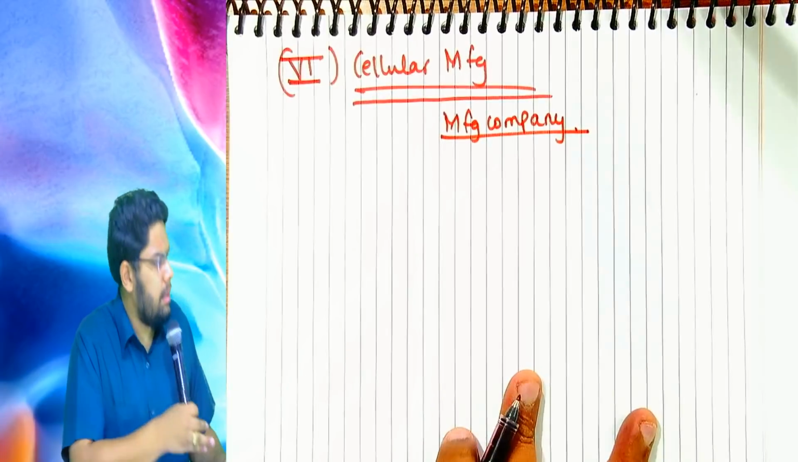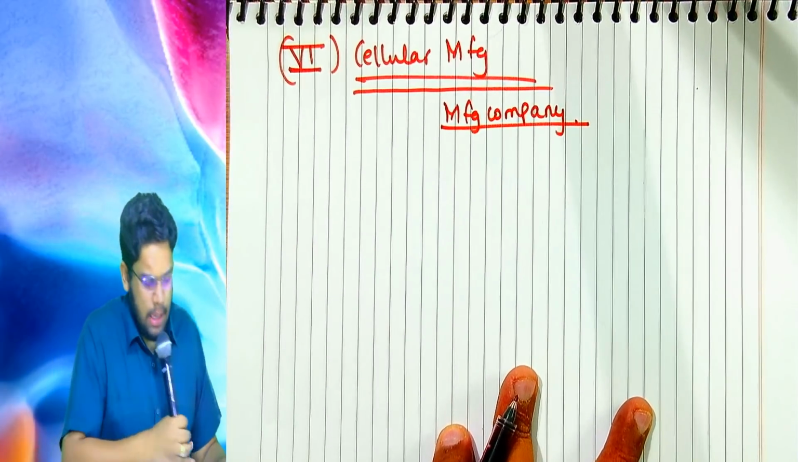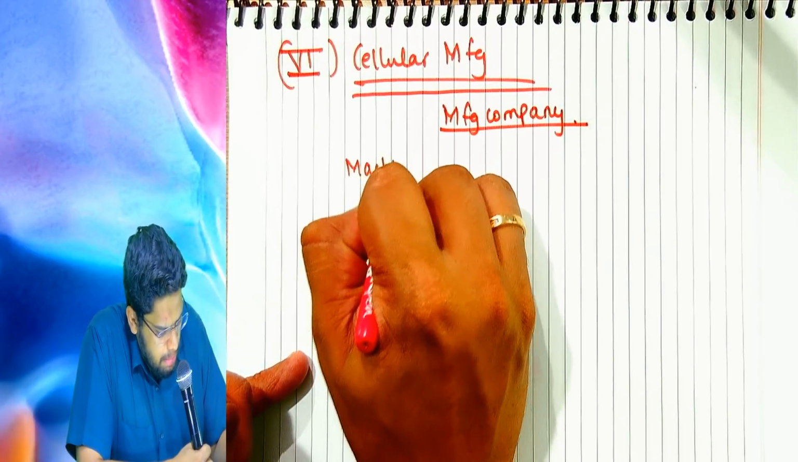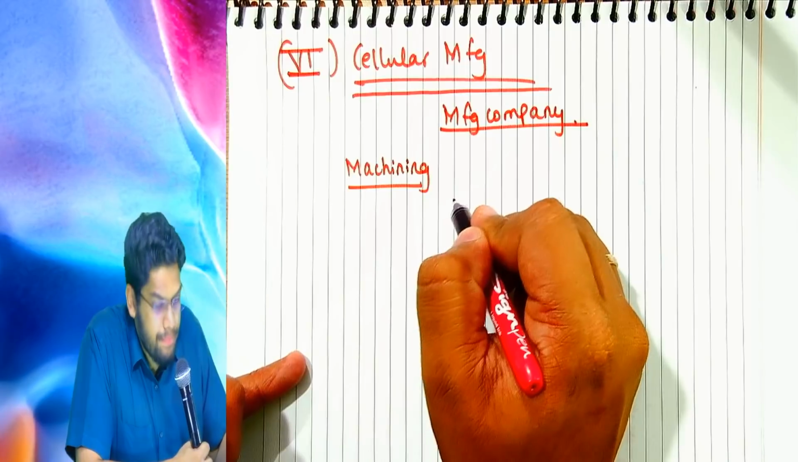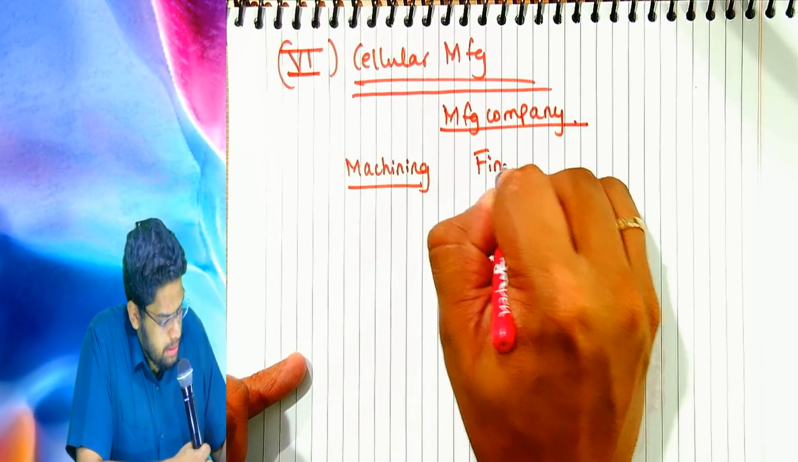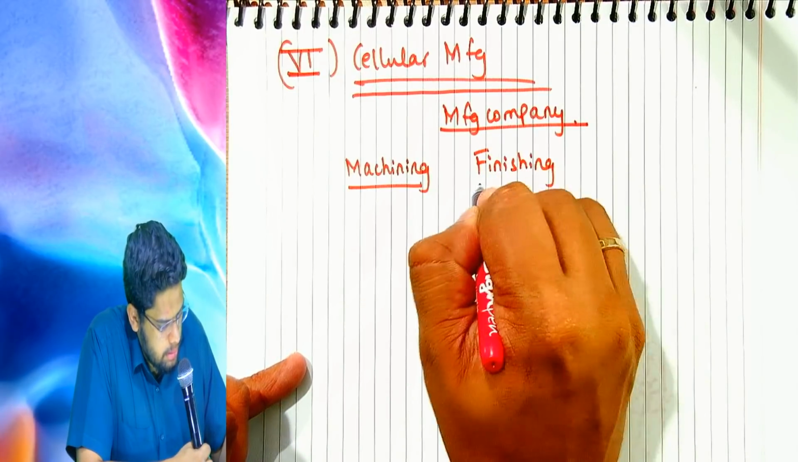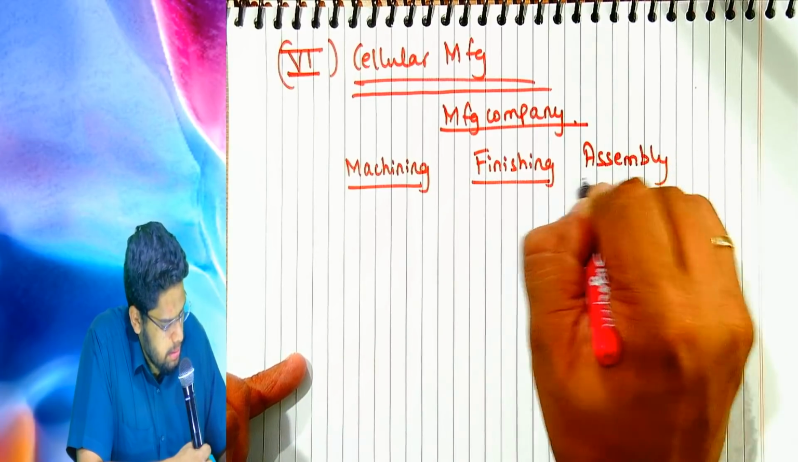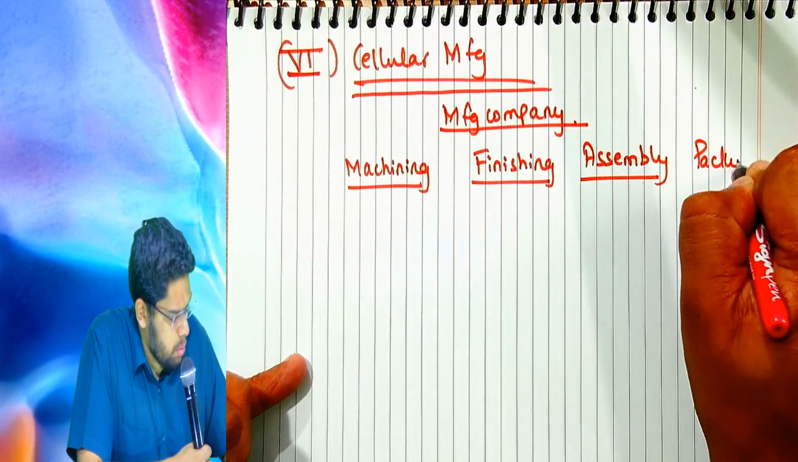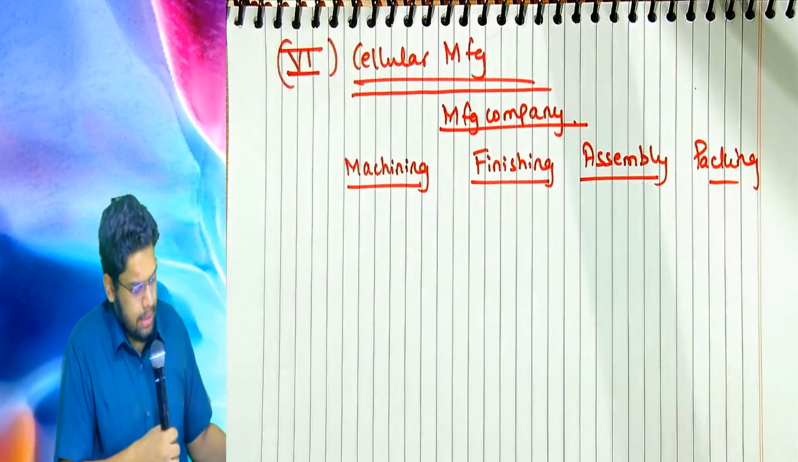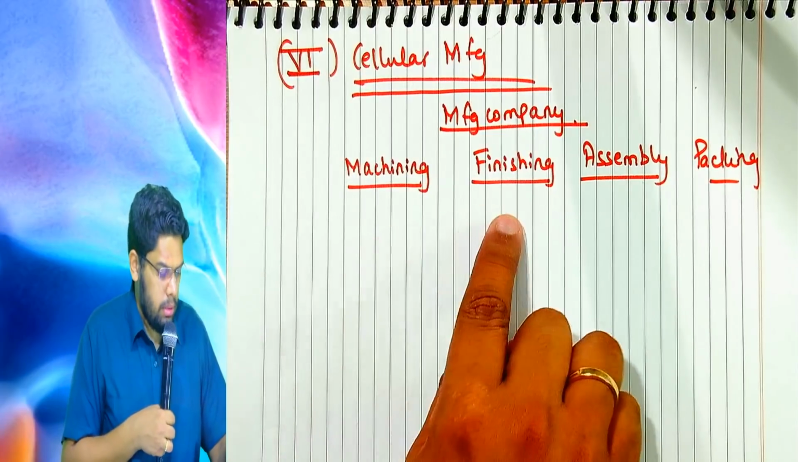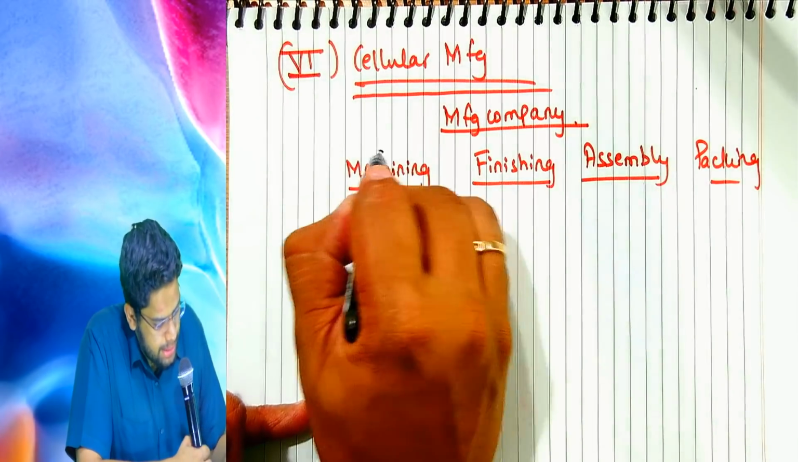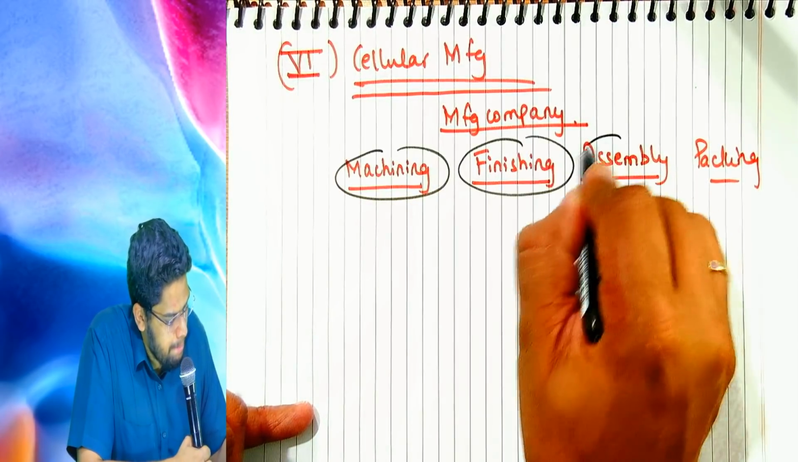which has several operations like, concentrate here, machining, finishing, assembly and packing. Okay? Come on, tell me, how many are there? 1, 2, 3 and 4. There are 4 operations that are done by this company.